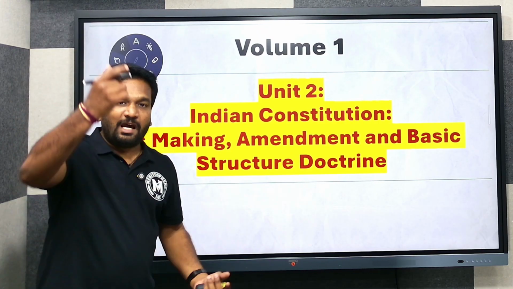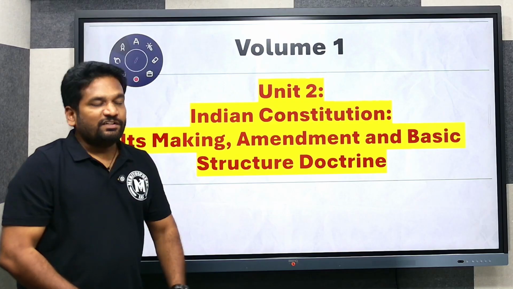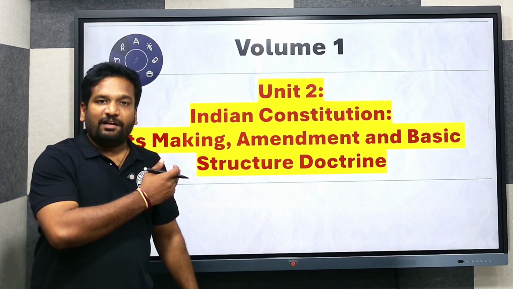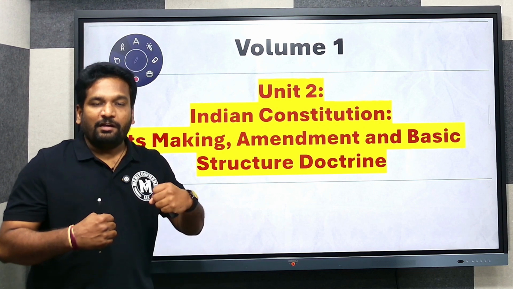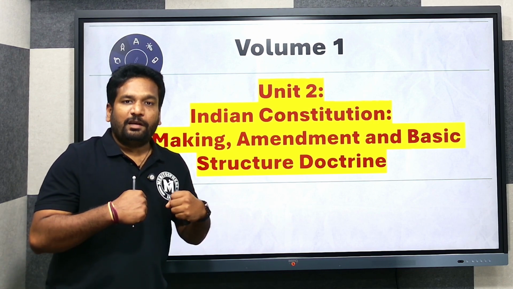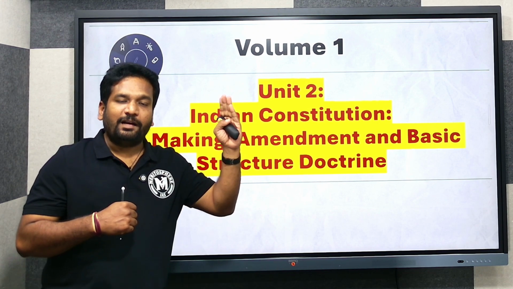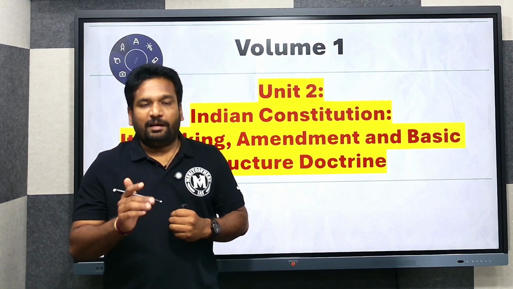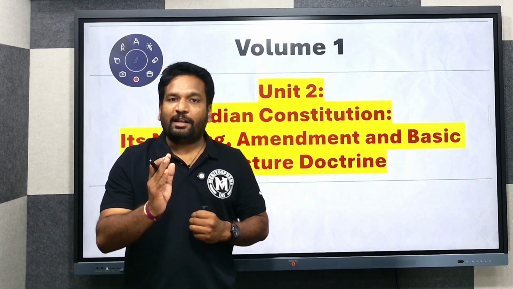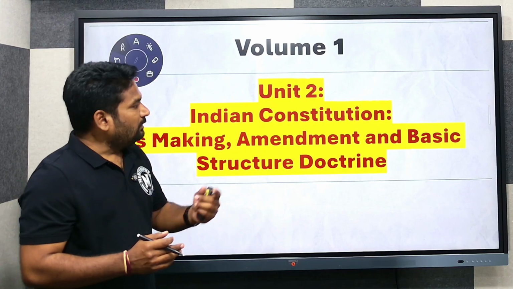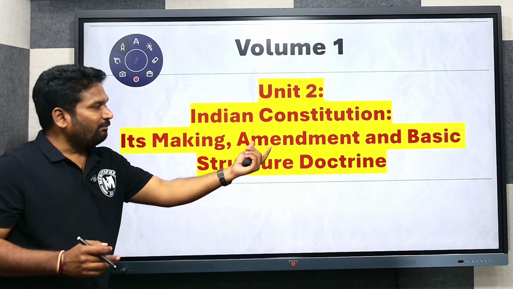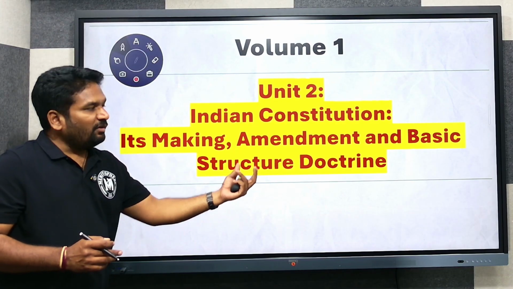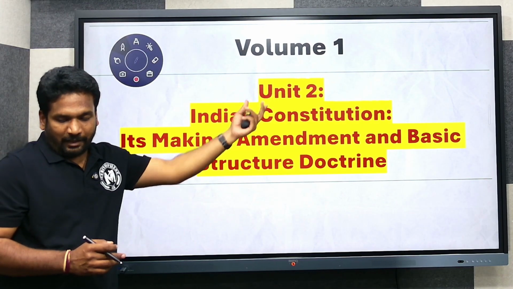So we are going to see the saga of all the judgments related to the evolution of the basic structure doctrine. In the introduction lecture we discussed that there is a tussle between the Supreme Court and the Parliament. The Supreme Court tries to defend the fundamental rights, and the legislature tries to implement the DPSPs. In this tussle, in the Kesavananda Bharati case, the basic structure doctrine evolved. We are going to look into this process under Unit 2.